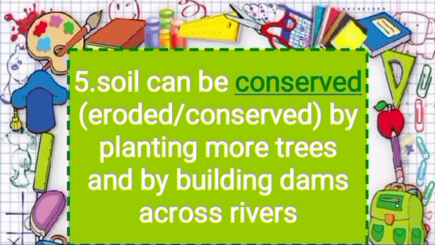So as you know, trees and bushes should be planted in open lands because these plants don't allow the wind to blow with full force and take away the topsoil. Even flowing water can easily wash away a lot of topsoil. So dams should be built across rivers to prevent floods. So the answer is soil can be conserved by planting more trees and by building dams across a river.